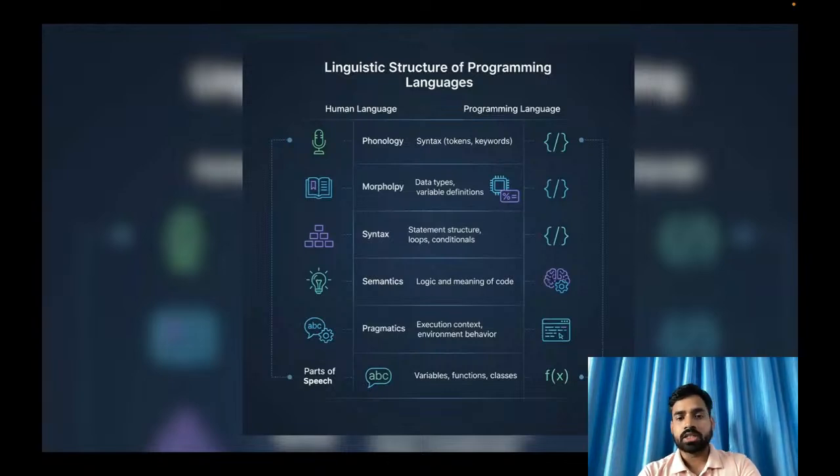So syntax is sentence structure, like in programming languages we have statement structure, loop form, and conditional statements.